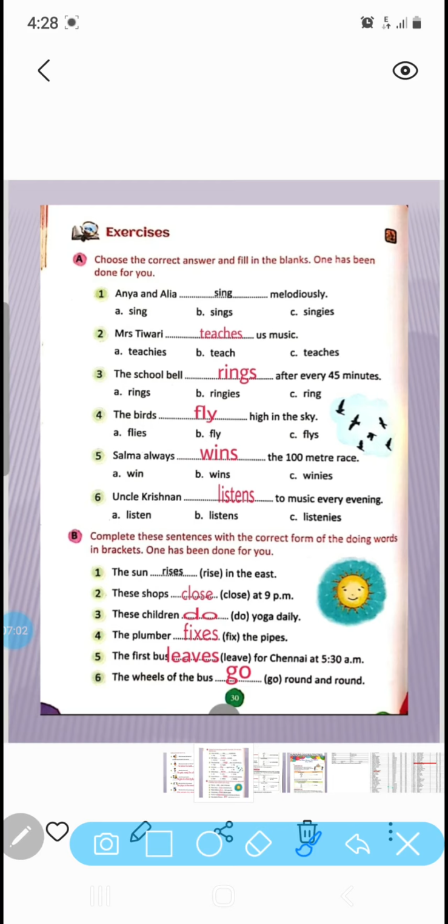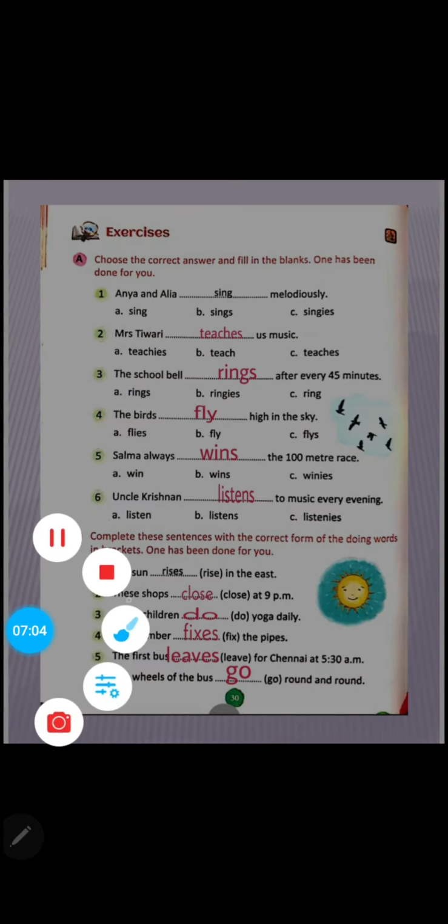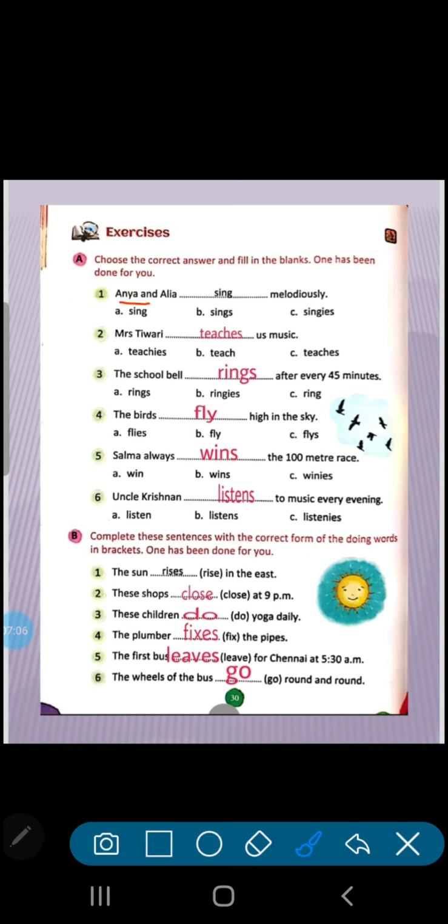So here you can see Anya and Alia. Now here we are talking about two. If only Anya is given, we will write sings. But here Anya and Alia too are there. So we will not add s. We will write only sing.